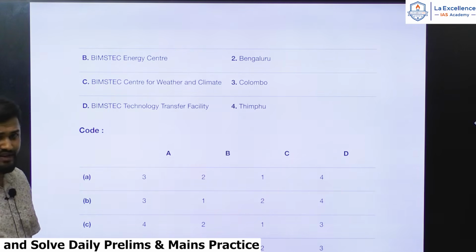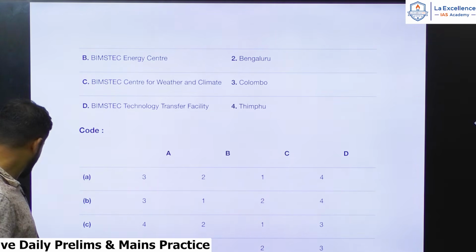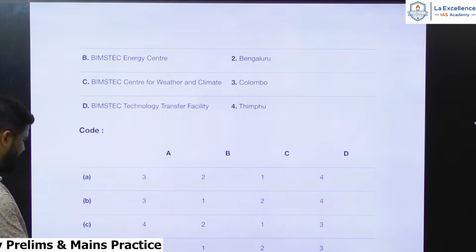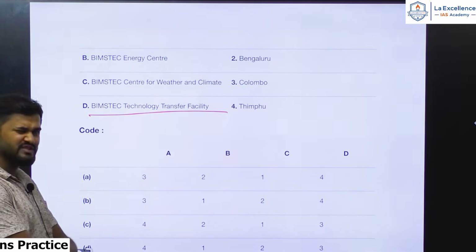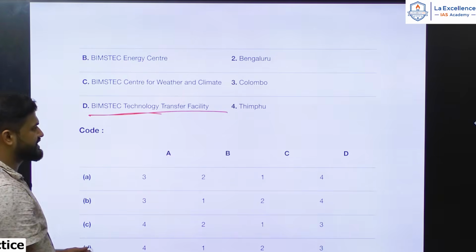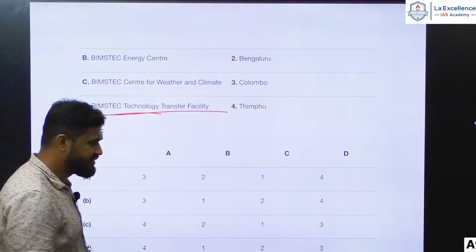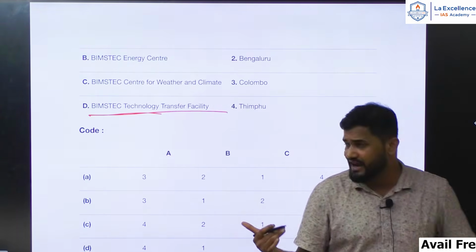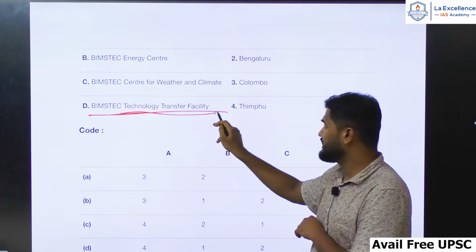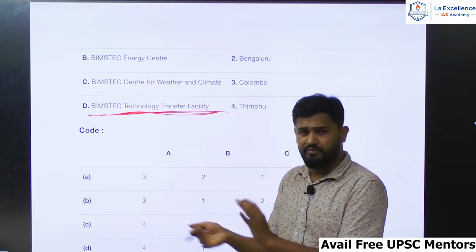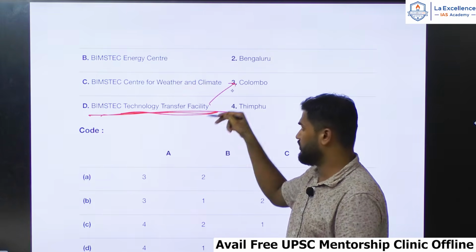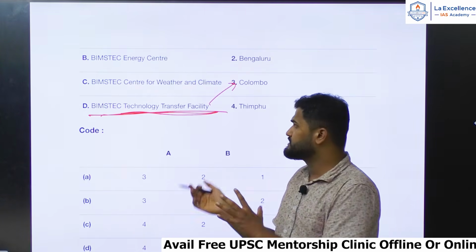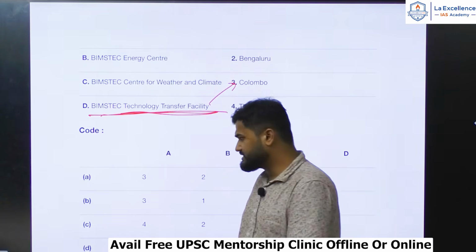It's a very difficult question. Otherwise, there is one hint; there is only one way you could have answered this. The BIMSTEC Technology Transfer Facility was in current affairs. I think last year it was jointly announced with a memorandum of understanding collectively by BIMSTEC members in Colombo. Somewhere, Colombo, BIMSTEC Technology Transfer Facility, that was in news.